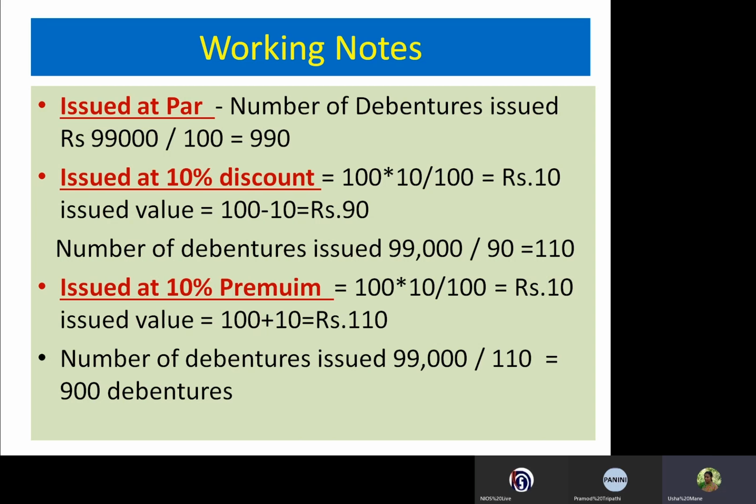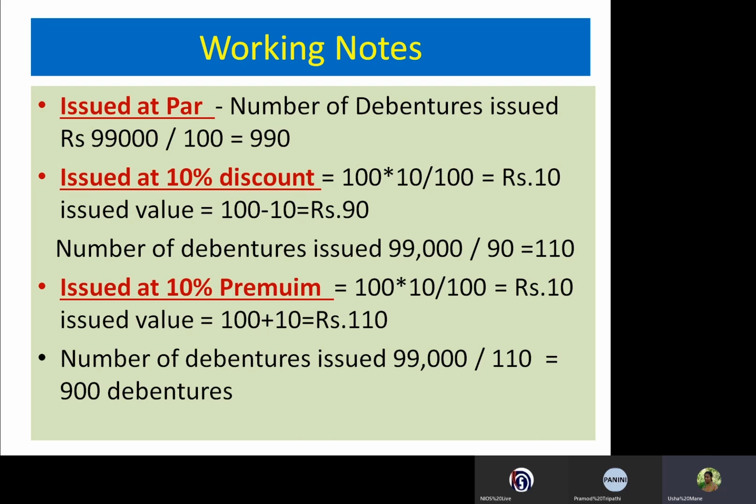Another case, issued at 10% discount. First we have to calculate the amount of discount. Here the nominal value of the debenture is 100 rupees, and 10% will be rupees 10. So the company issued the debentures at rupees 90, whose nominal value was 100. So 90 rupees is the issued value.